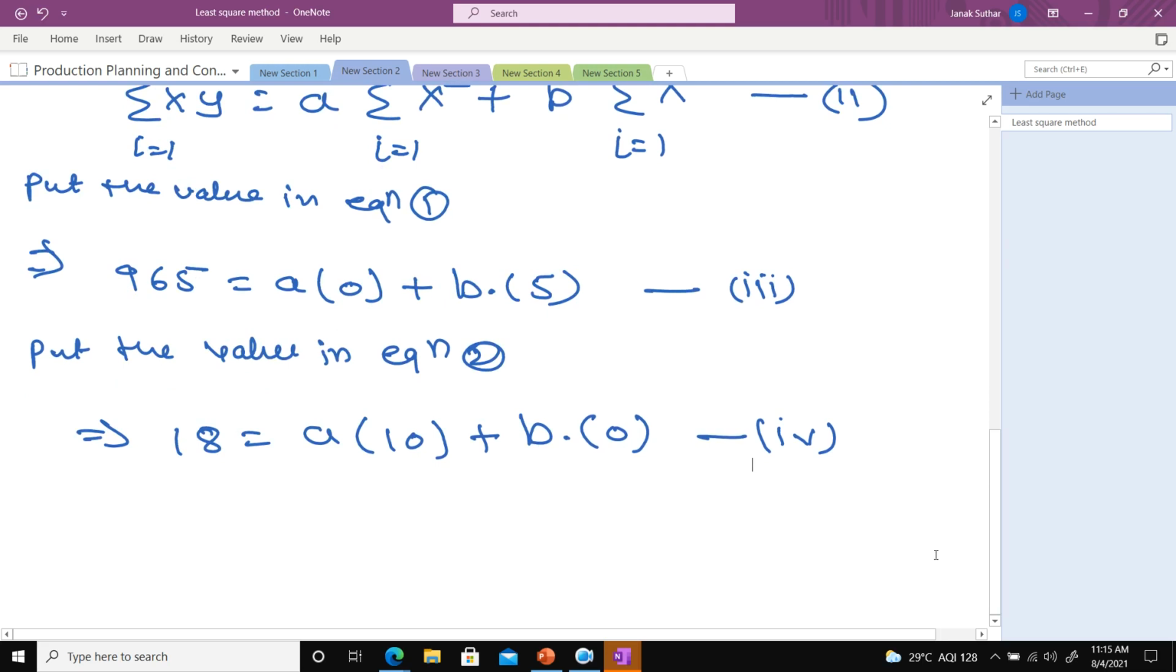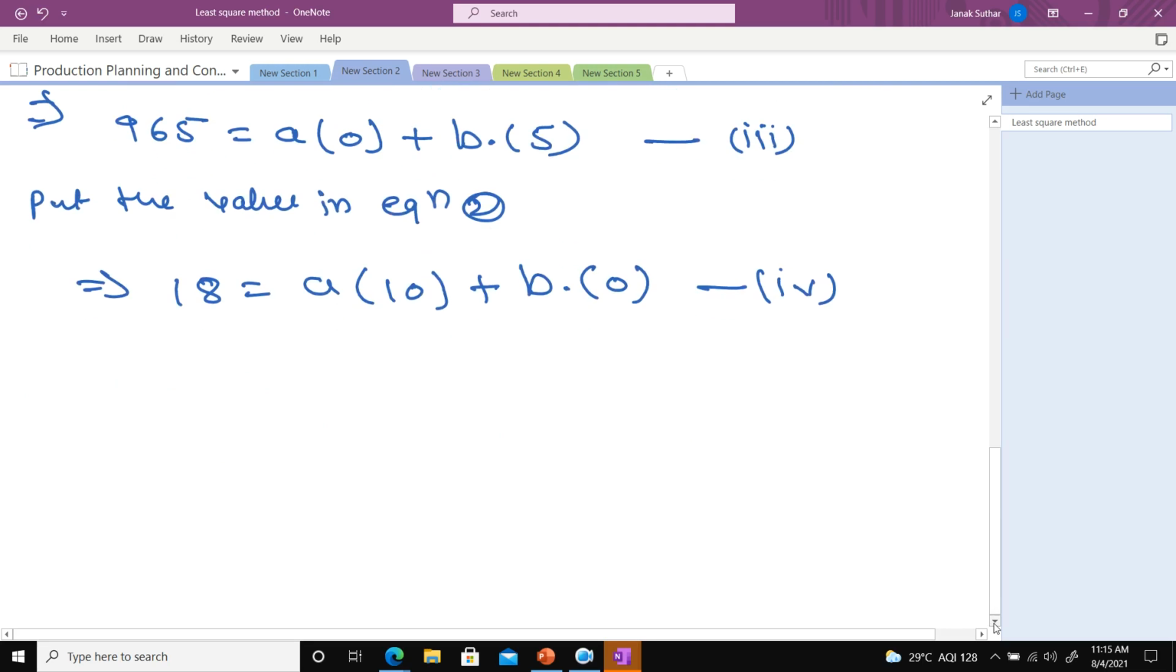So class, can you solve these two equations and let me know what will be the value of a and what will be the value of b? By equation 3 you can easily calculate the value of b. So can you tell me what will be the value of b? By equation 3, can I write 965 divided by 5? Can you quickly calculate what will be the number? 193. Everyone getting the same value?